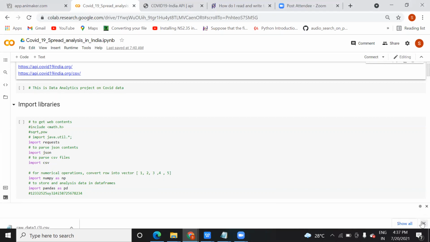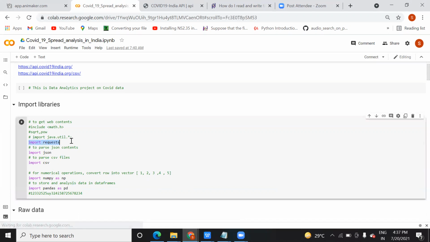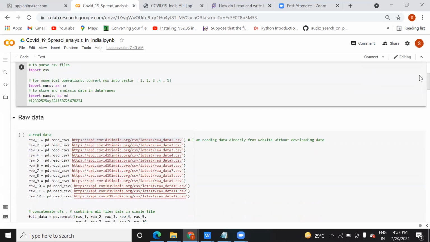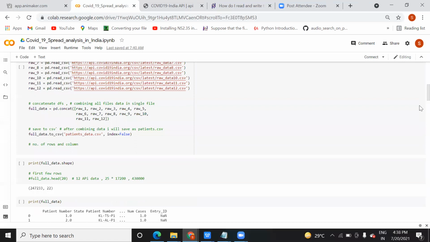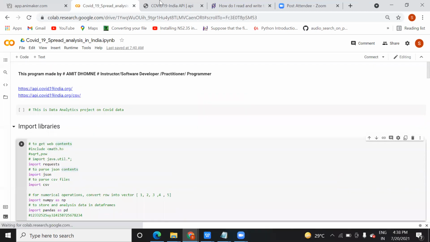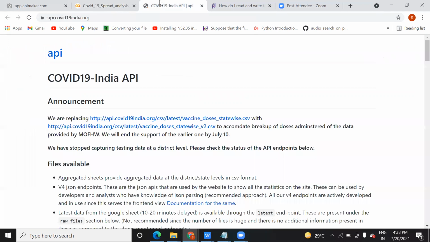Which library did you use to import the data? I use import requests to request the URL to make the data available and get access to the data. So I use requests to make a request to the URL or web pages, and I import JSON and CSV if the data is in that format. And obviously pandas and numpy we are going to use in order to read CSV data. Sir, can you explain that once more? Which libraries did you import and why?